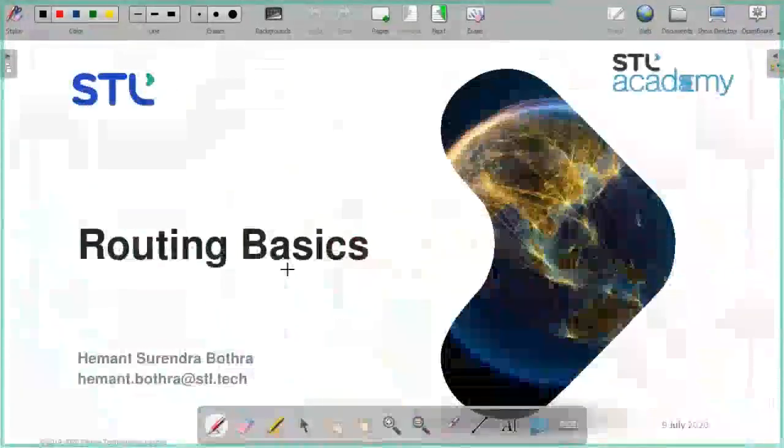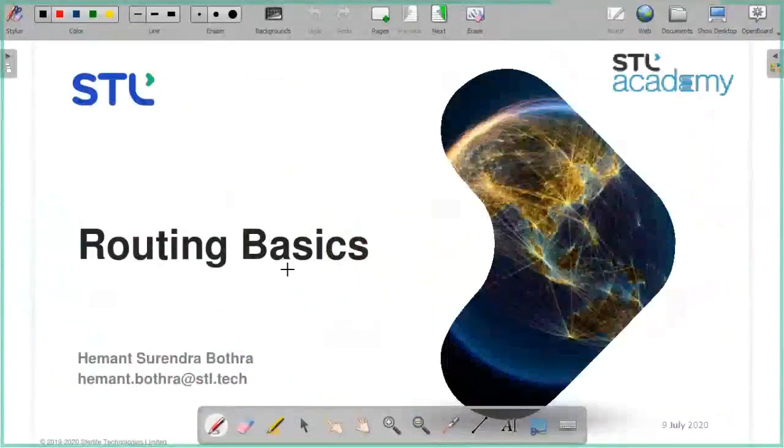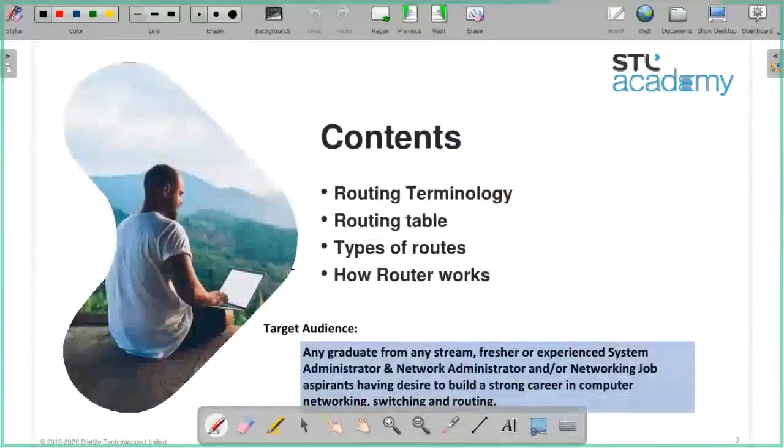What are we going to learn today? We are going to understand the routing terminology. What are the different terms that are used? We'll also understand about routing table, what are the different types of routes and how does a router work? So these are the topics that we are going to learn today.